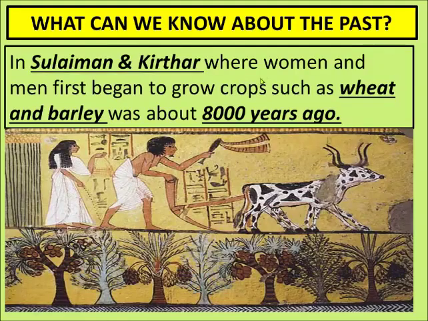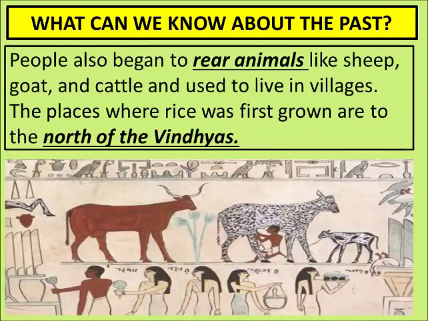In the Suleiman and Kirthar hills, women and men first began to grow crops such as wheat and barley. So the first ever crops grown in India were wheat and barley, and the time was 8,000 years ago. Before this, the earlier human beings used to kill and hunt animals. Thank God now they started doing agriculture, and this way they knew how to grow crops.